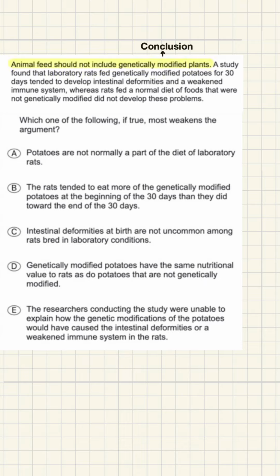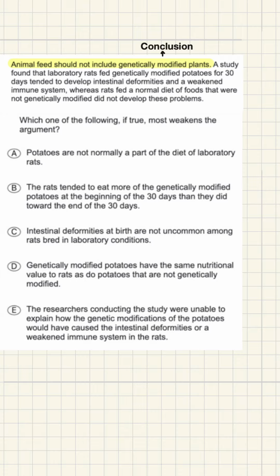The conclusion is that animal feed should not include genetically modified plants. The evidence is a study where rats fed genetically modified potatoes for 30 days developed intestinal deformities and weakened immune systems, while rats fed a normal diet of non-genetically modified foods did not.